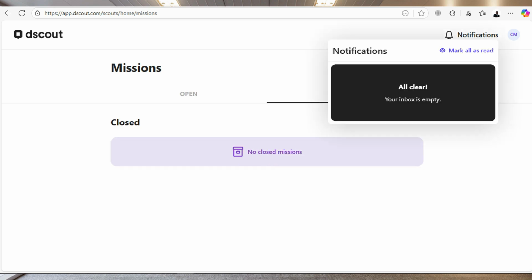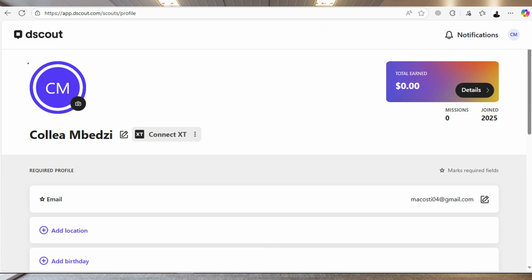And once you're done, this will be your dashboard, right? It's closed. There are no missions or anything. So I think when you get a mission, you will see this in the notifications. I think that's when you will see that, right? And here you can actually replace this with your own custom profile. Then you can connect to this called the XT. It's kind of like a forum or something like that.